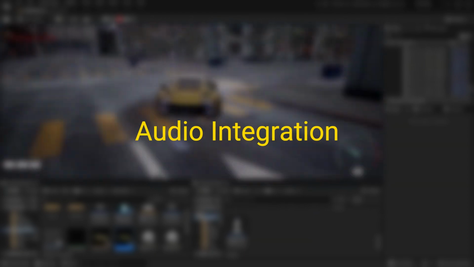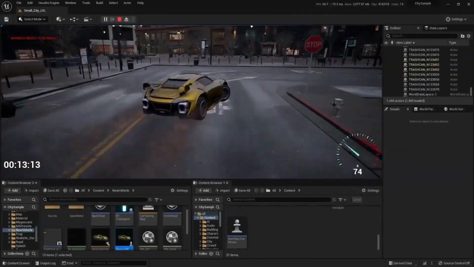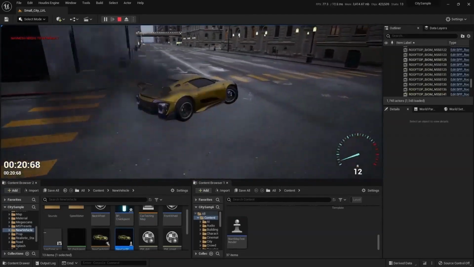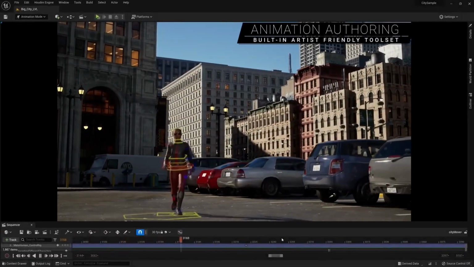8. Audio integration. Unreal Engine includes advanced audio tools that let you integrate sound effects and music into your game. Good audio design can greatly enhance the player's experience.